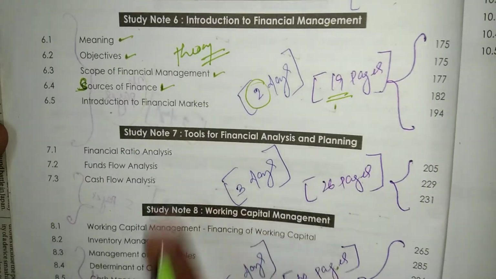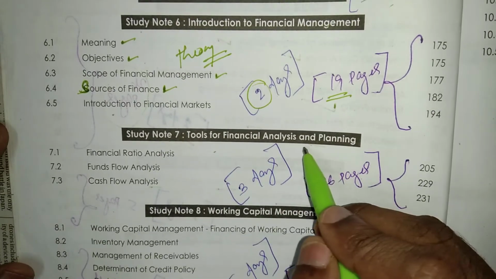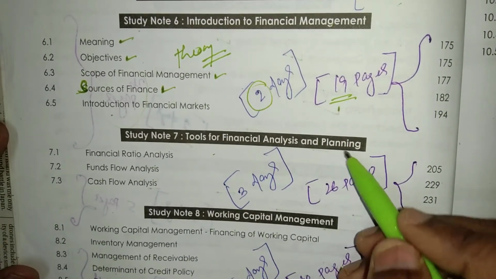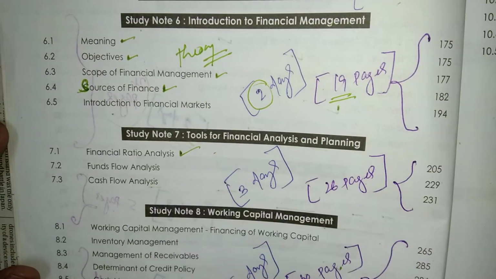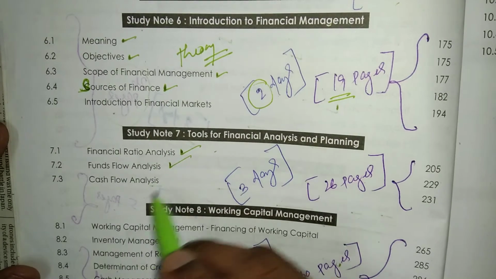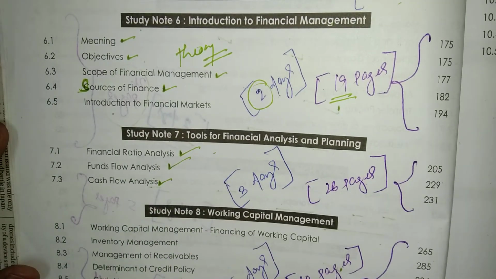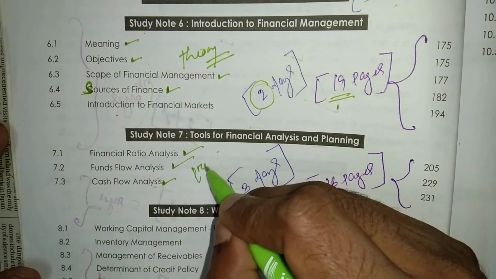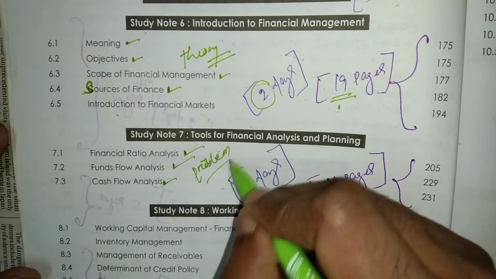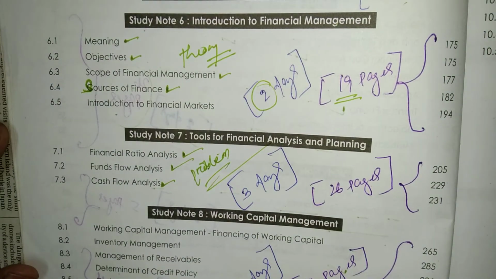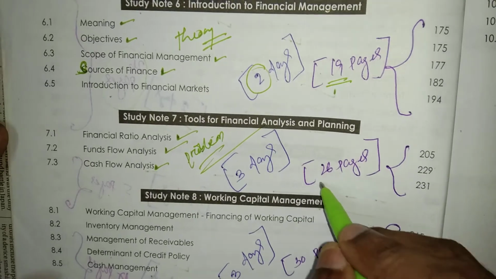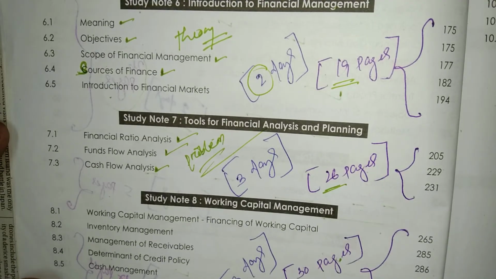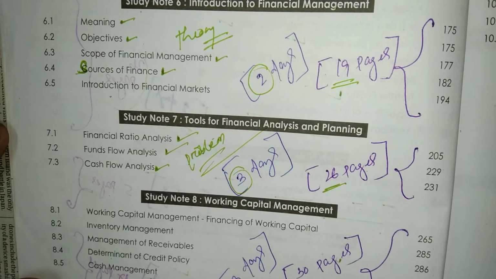Okay, in study note number 7, that is tools for financial analysis and planning. In this study note, we have to prepare financial ratio analysis, funds flow analysis and cash flow analysis. Okay, all are problems, so we need to concentrate on all such illustrations. 26 pages are there, and at least 3 days required for the purpose of revision.